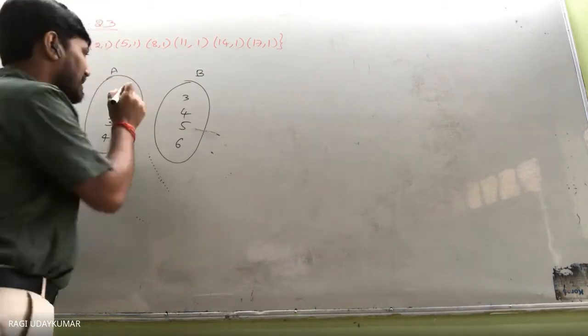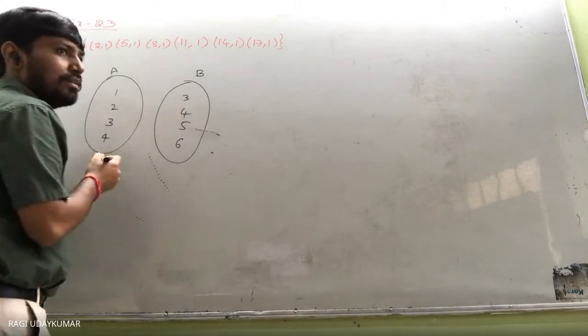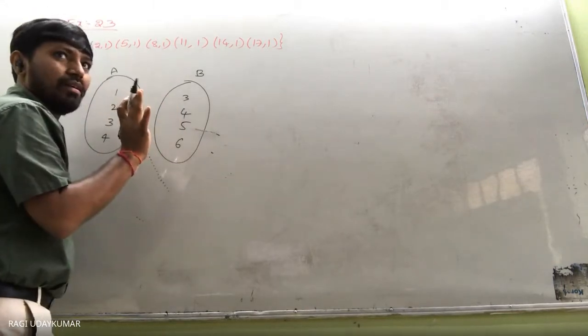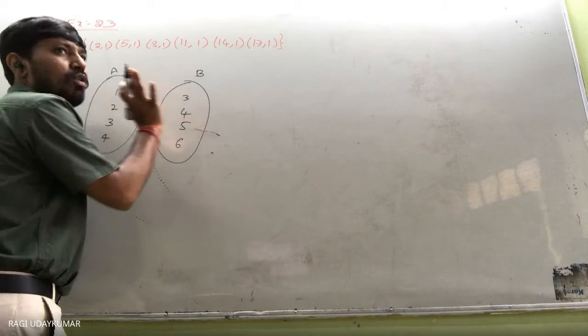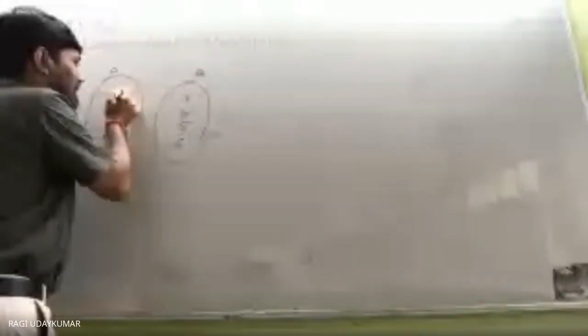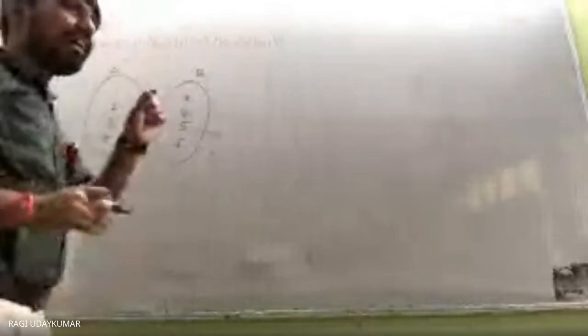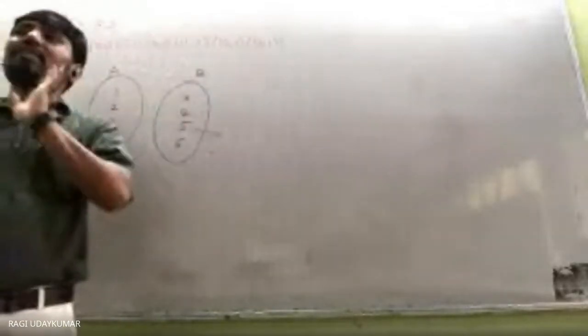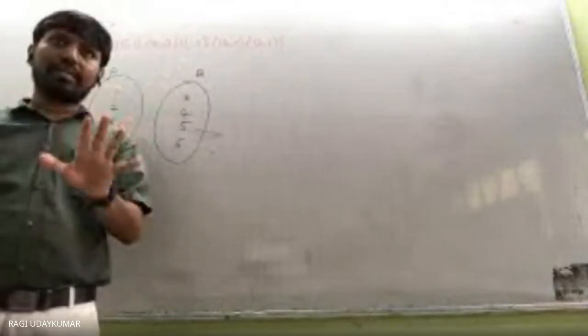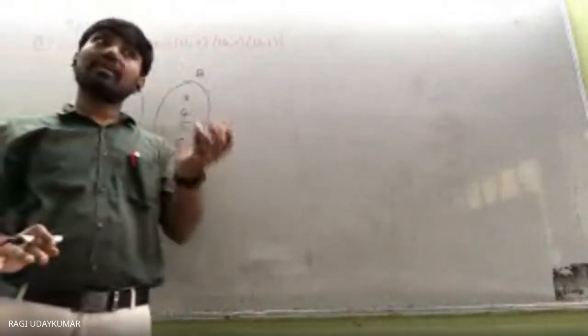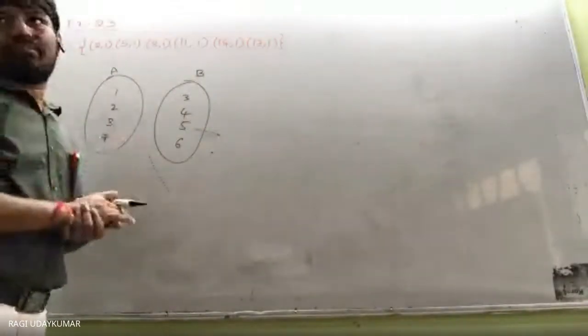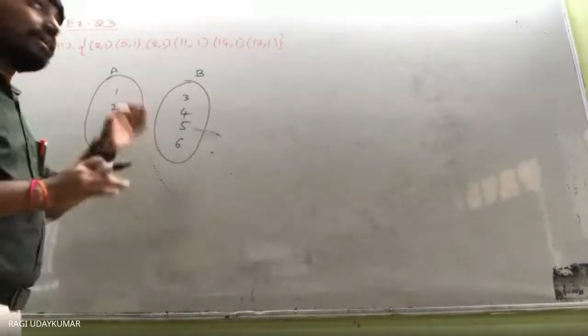Once again I am recalling this. From 1, only one line should go. So 1, 3 will be one ordered pair and 1, 6 another ordered pair. That means for this to be a function, all the x coordinates should be different. No two ordered pairs will have the first x coordinate same. That is the condition in case of ordered pairs.